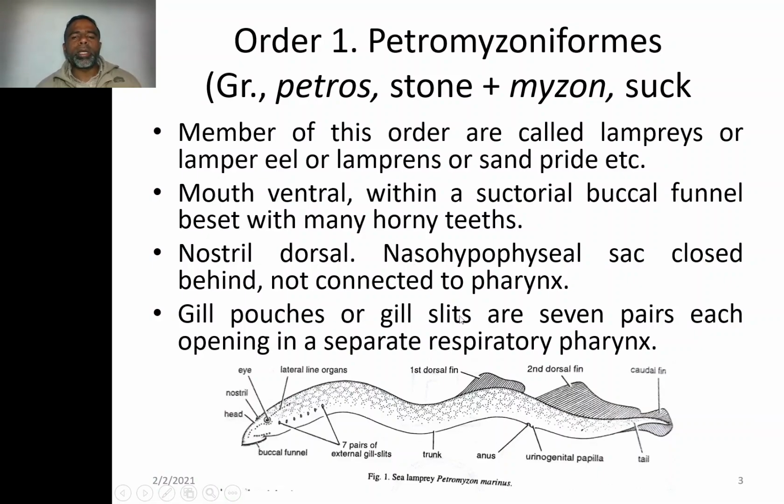Gill pouches or gill slits are seven pairs. You can see these are the seven pairs of the gill slits meant for the respiration. Each gill opens in a separate respiratory pharynx. Because they don't have the common opening behind, they open separately behind in the pharynx.